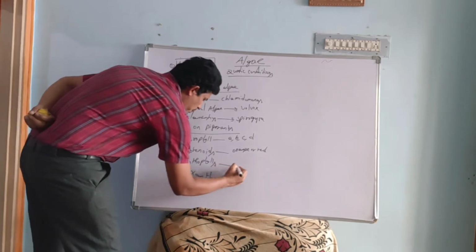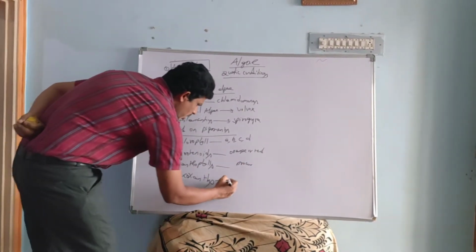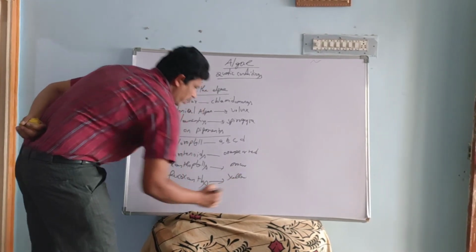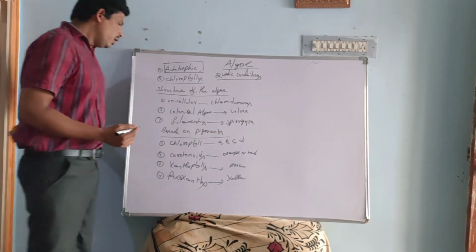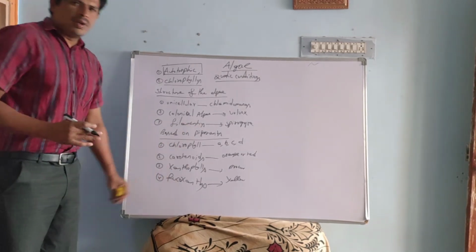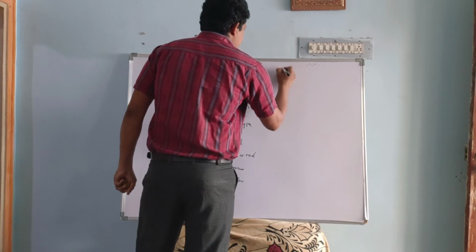Xanthophylls are brown in color. And fucoxanthins are sometimes yellow, pale yellow. And chlorophyll means green. This is based on the classification. Okay, based on the pigments, we classify algae into these several types. Number one, the classification of the algae.